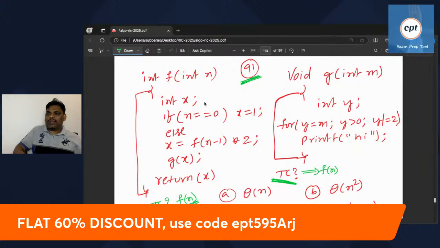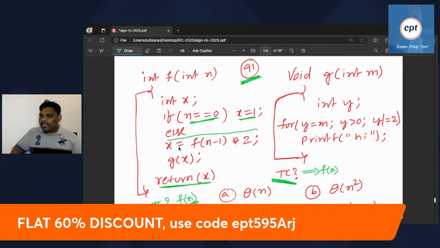Let's start now. If you observe clearly, if n is equal to 0, x is equal to 1, simply return. Afterwards nothing. Lastly, there is a return x. Whenever no brackets are there, one statement belongs to that. Else, see this one, the else statement.